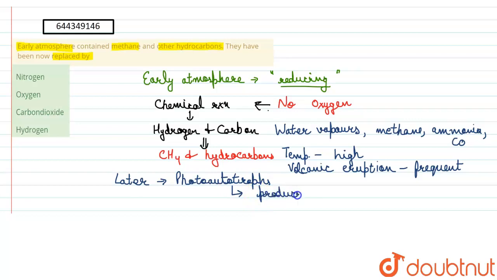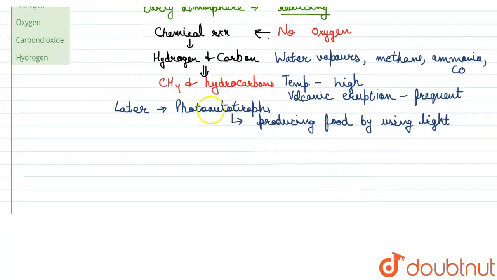Producing food by using light, which was basically what? Sunlight, right? So this procedure, they used carbon as well as water.